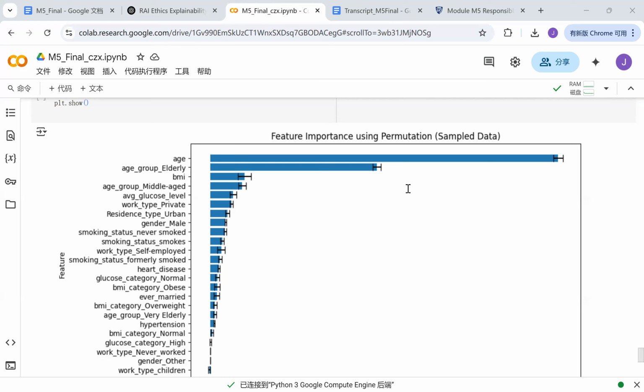The first part is top features. Age and elderly status have the highest impact, meaning the model heavily relies on them for predictions. And BMI, middle age status and the glucose level are also important, but to a lesser extent. And for the less important features, factors like work type, gender, and hypertension have little influence. Work type, such as never worked and children, has almost zero impact, meaning the model doesn't use them much for decision making.